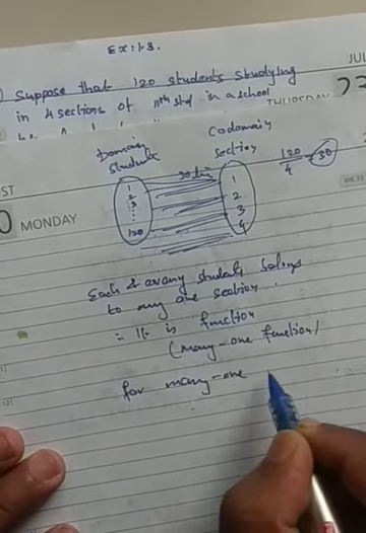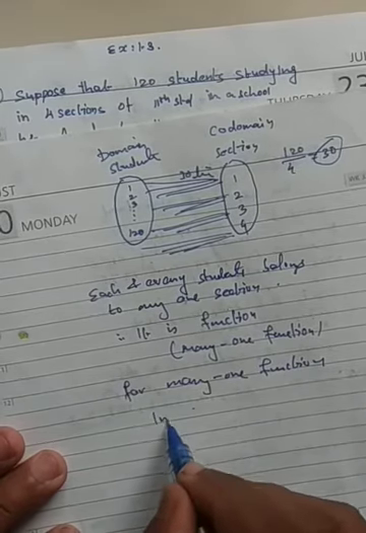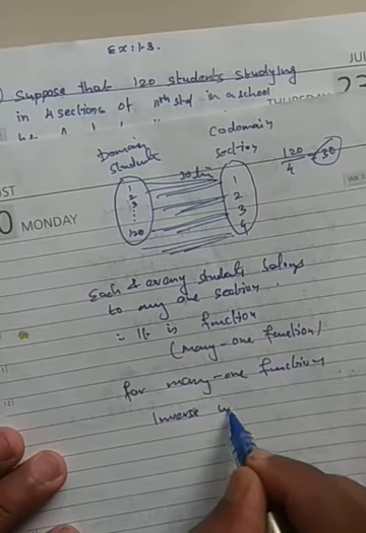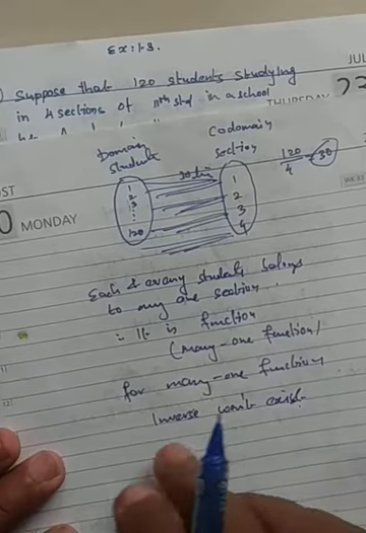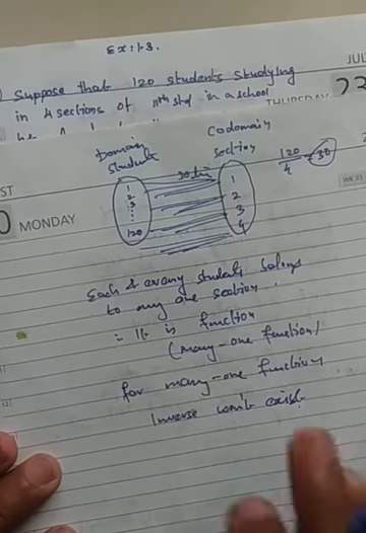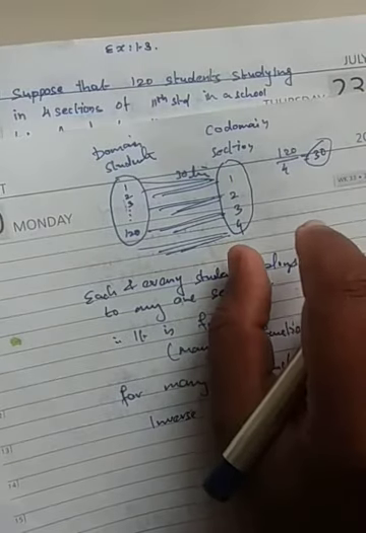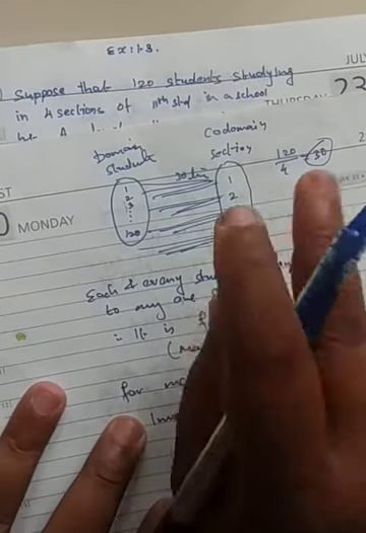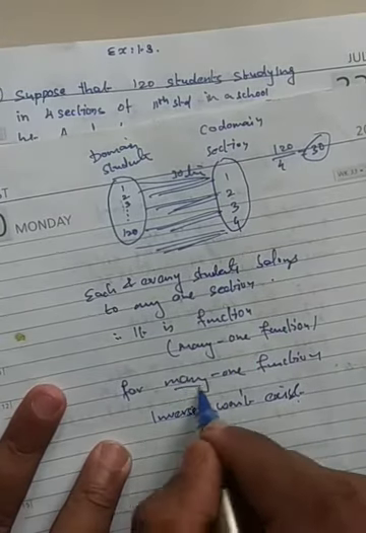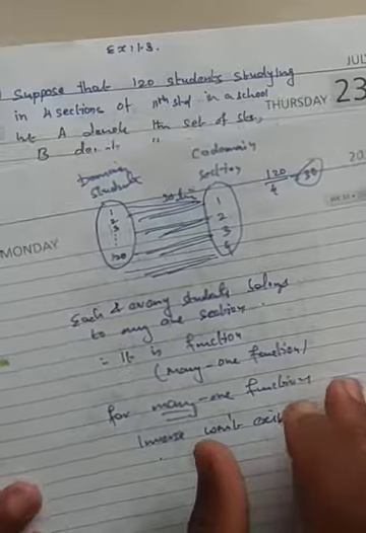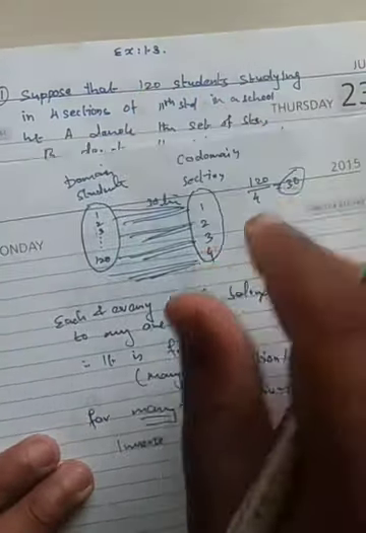For a many-one function, the inverse won't exist. Just now we have shown. Only for one-one onto does the inverse exist. It should be bijective, that is, one-one should be there, and onto should be there. Together, then the inverse will exist. Since it's many-one, the inverse won't exist. That's all about the answer for this question. So that is the first question.